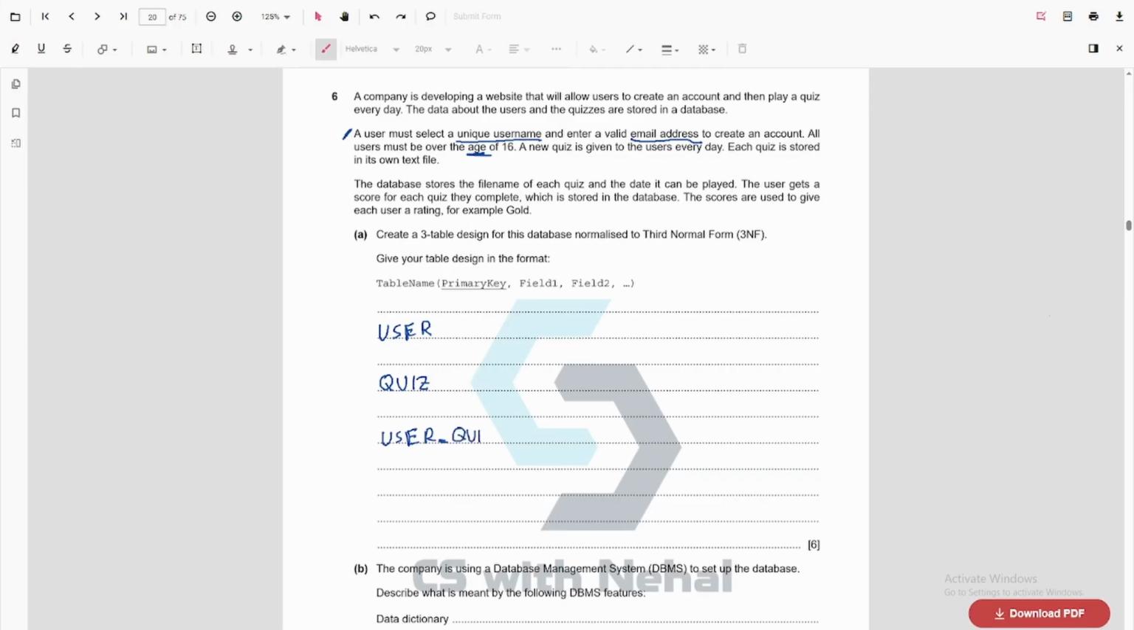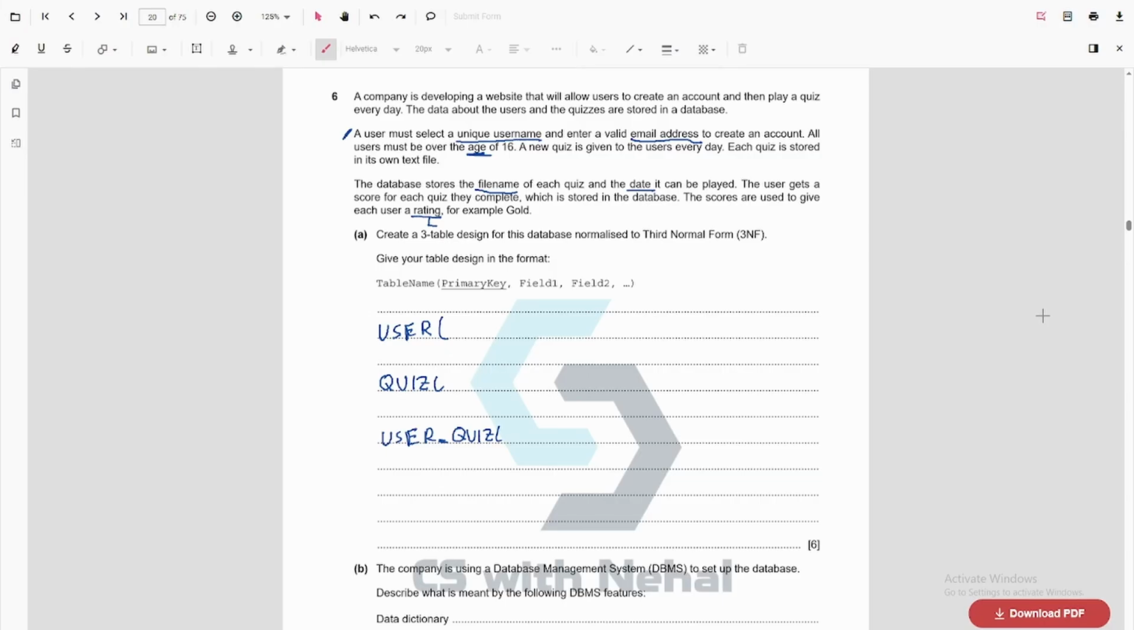Let's identify the fields. The database stores the file name of each quiz and the date it can be played. So the quizzes have a file name and the date. The user gets a score for each quiz they complete, which is stored in the database. The scores are used to give each user a rating, for example, gold. So this rating should be stored in the user table, right? Because this is the data related to the user.